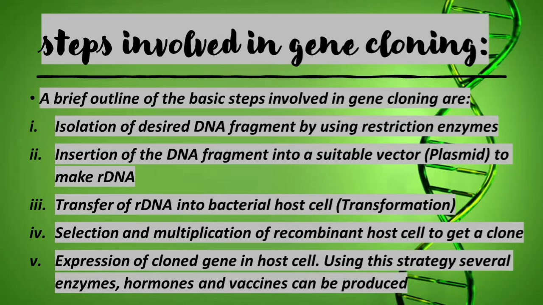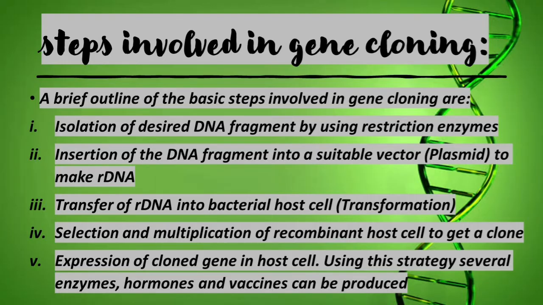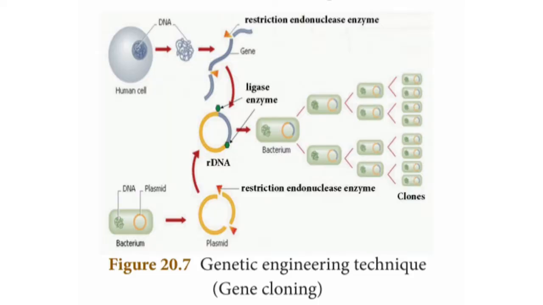Then transfer of this rDNA into the bacterial host cell. Bacterial host cell means we introduce this DNA segment into the bacteria. Why do we select bacteria? Because bacteria multiply very fast. So we select bacteria. This process of transfer of rDNA into the bacterial cell is called transformation. Then selection and multiplication of the recombinant host cell to get a clone. I already told you, the carbon copy of an individual is called a clone.